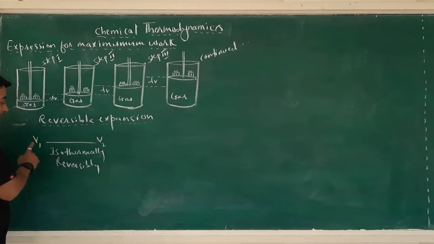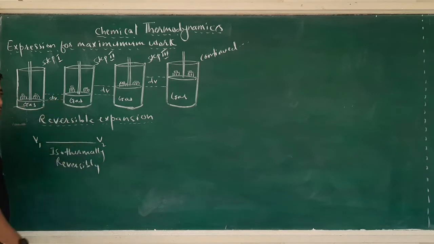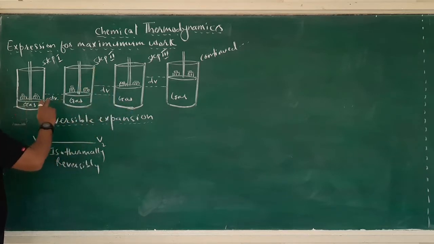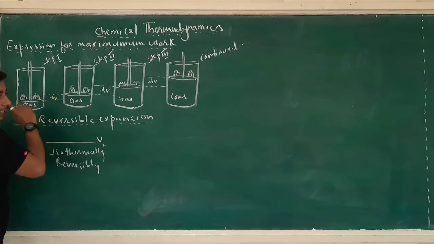Now this expansion from volume V1 to V2 takes place in a small number of steps, and some of these steps are shown here, wherein each single step the pressure over the piston is lowered by an infinitesimal amount. The masses over the piston are removed by an infinitesimal amount.